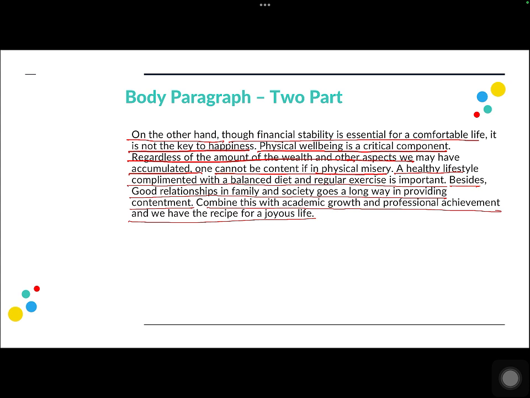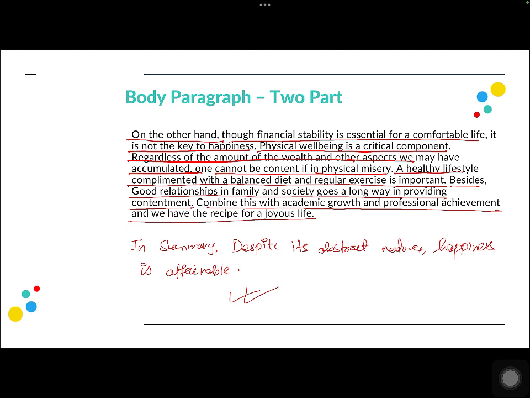And in this case the conclusion could be: despite its abstract nature, happiness is attainable. Right, so this basically sums up our entire essay and is also in line with our thesis statement, and we are answering the question that was asked.